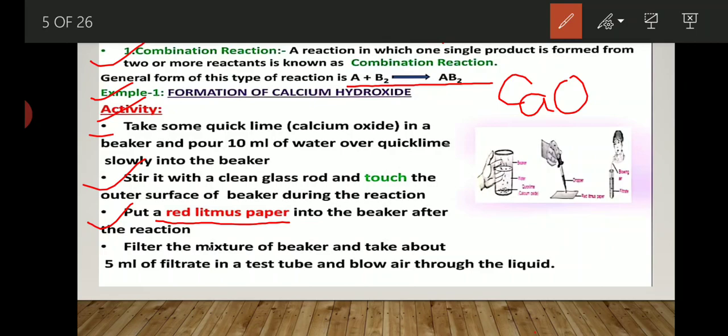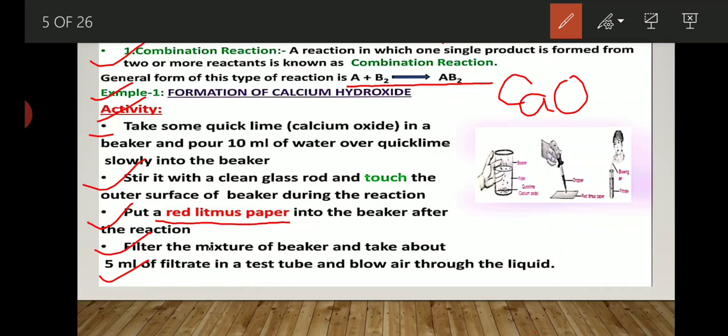This tells us whether the reaction is taking place in an acidic medium or a basic medium. So after that, what do you have to do? Filter the mixture of the beaker and take about 5 ml of filtrate.